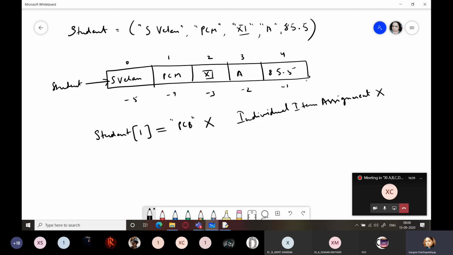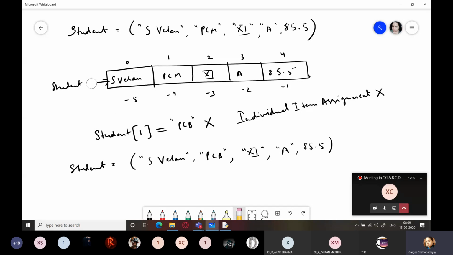Why? Because tuple is an immutable data type, and as you can see in the memory, this part is fixed. Okay, and all the elements are already assigned to it. If you want to change the value, then you will have to altogether create a different statement. You have to create a new tuple consisting of all the changed values. Of course, with programming, you can do that easily, but here I'm telling you what actually happens.